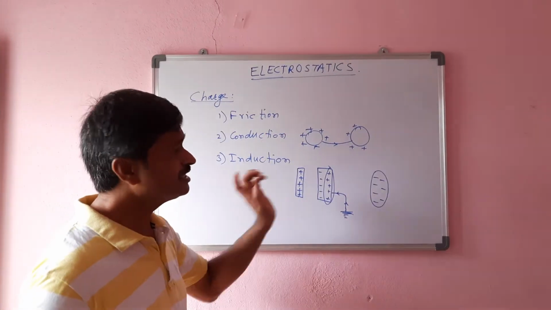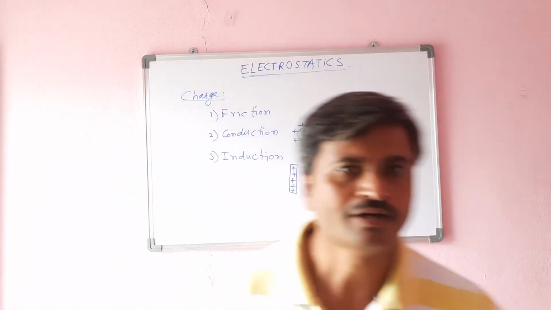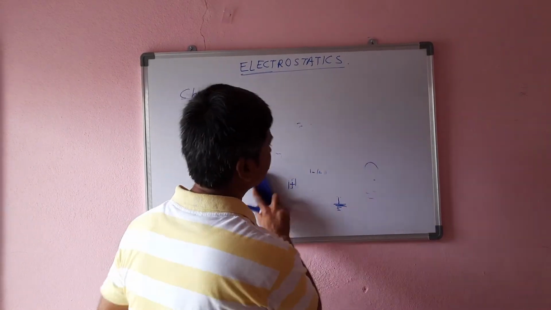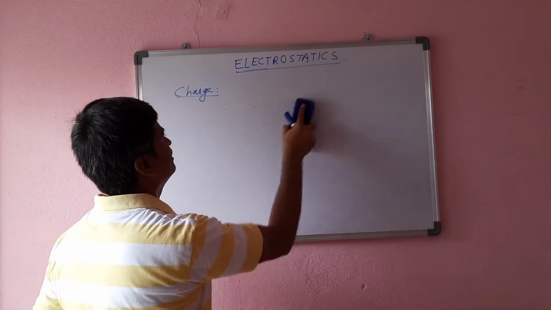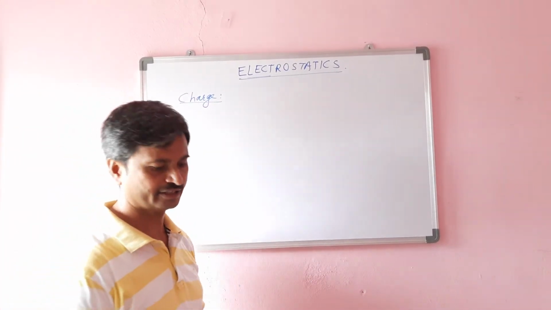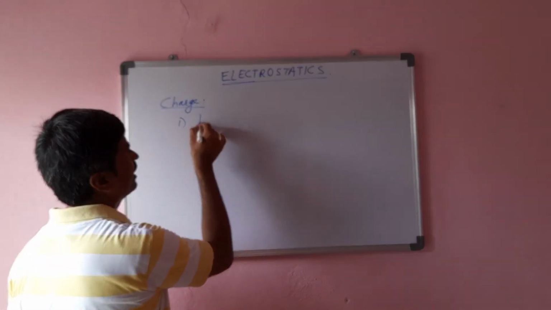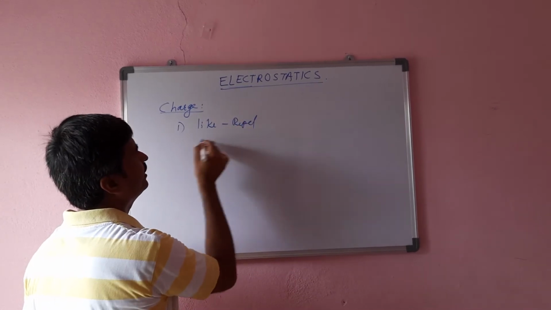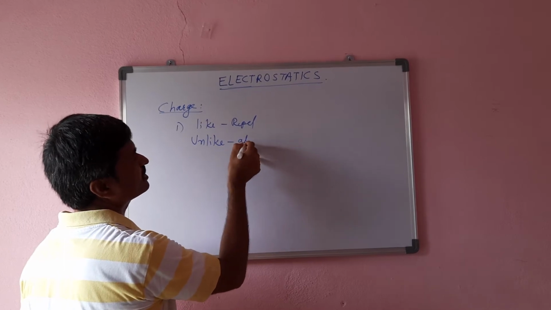Now let us find a few properties of the charged bodies. Now the very first property: like charges repel each other and unlike charges attract each other. This is the first property. So like charges repel and unlike charges attract.